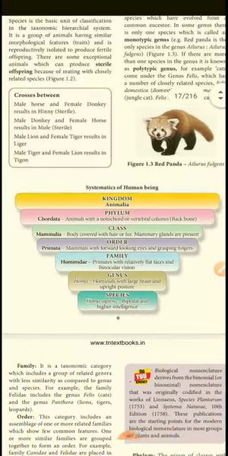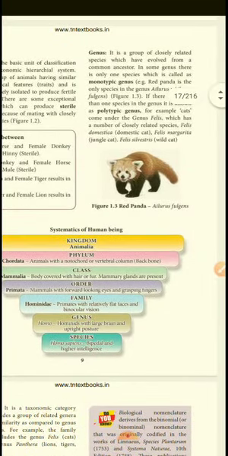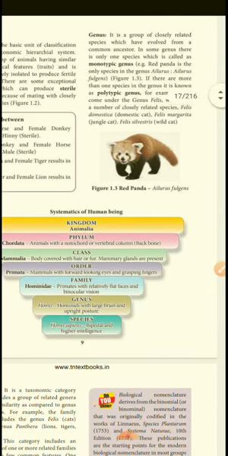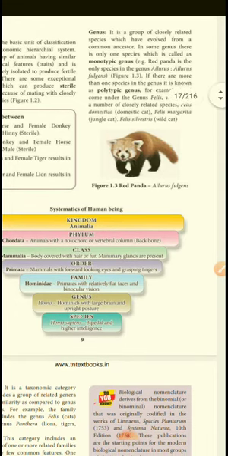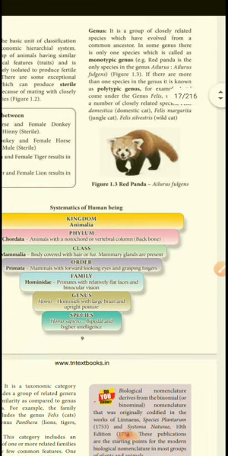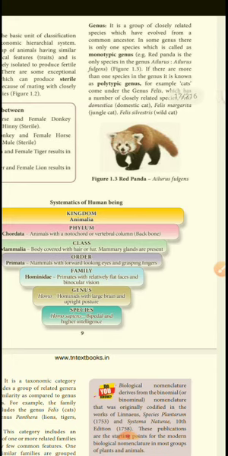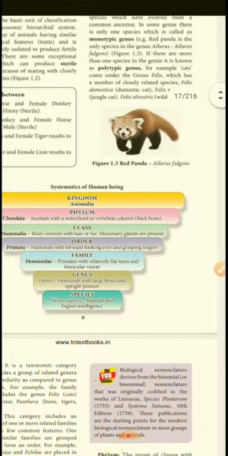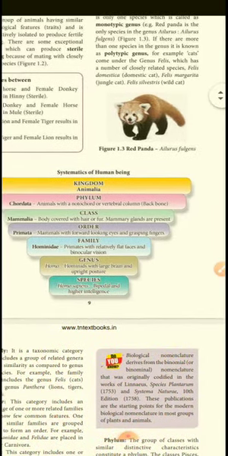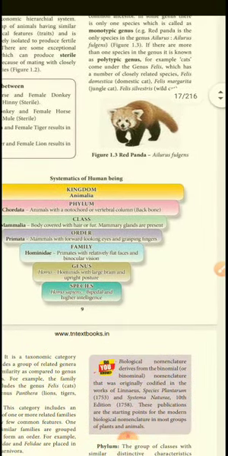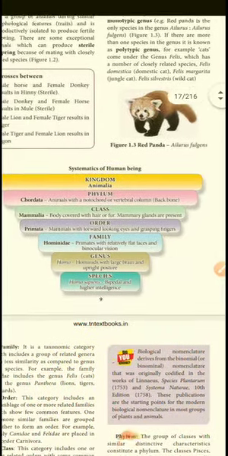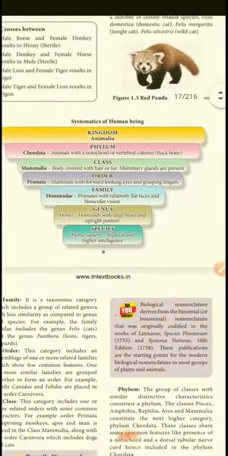Okay, so genus is a group of closely related species which have evolved from a common ancestor. If a genus has only one species, it is called monotypic; if it has many, it is called polytypic. Poly means many, mono means single. Okay, so for example the red panda, whose zoological name is Ailurus fulgens.